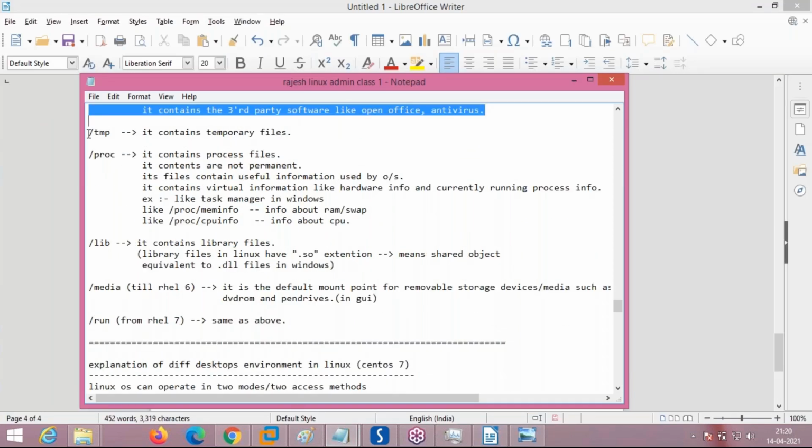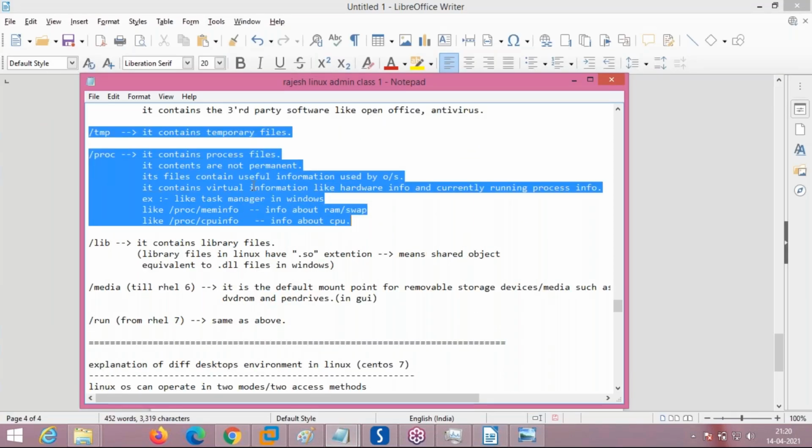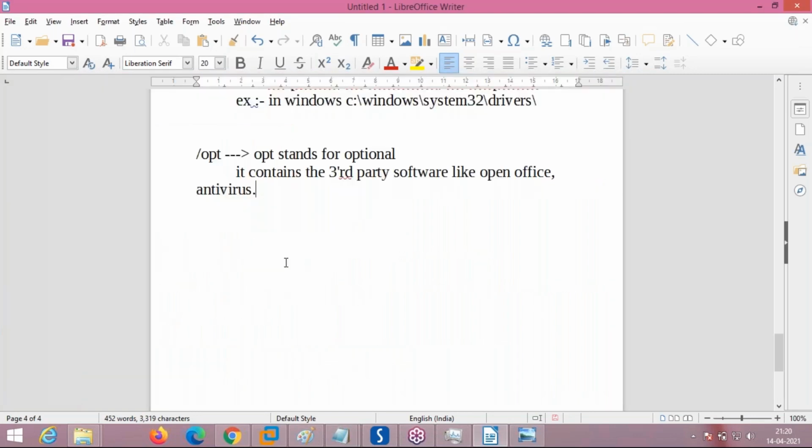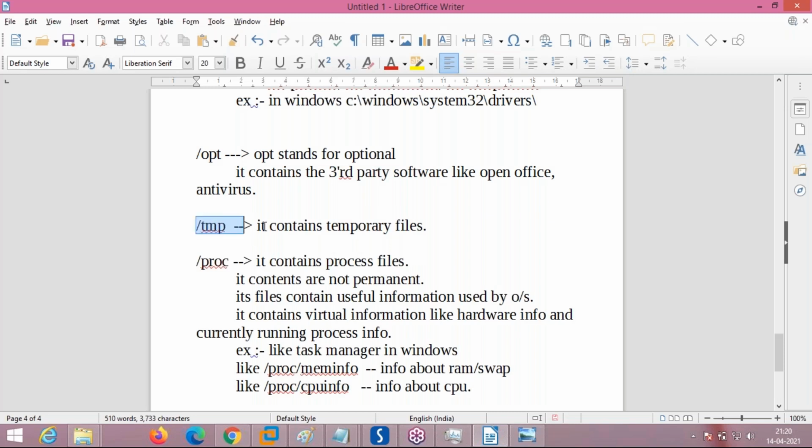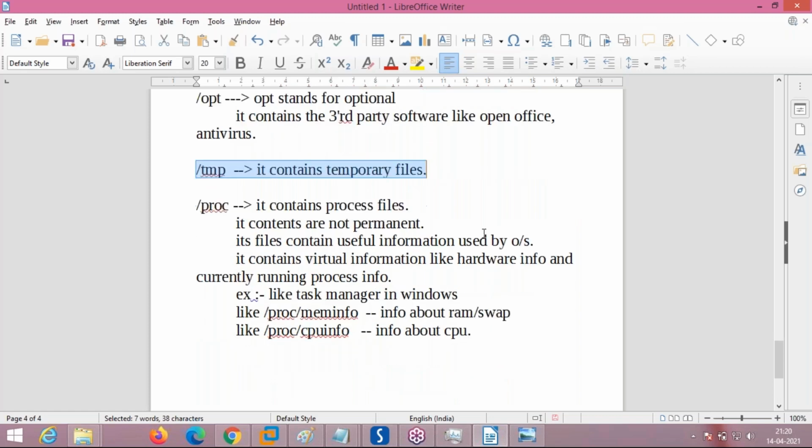Now coming to the tmp directory and proc. The tmp directory is for temporary files. These files are temporary files created for the use and working of the operating system, required for some temporary purpose. These files are placed under tmp.